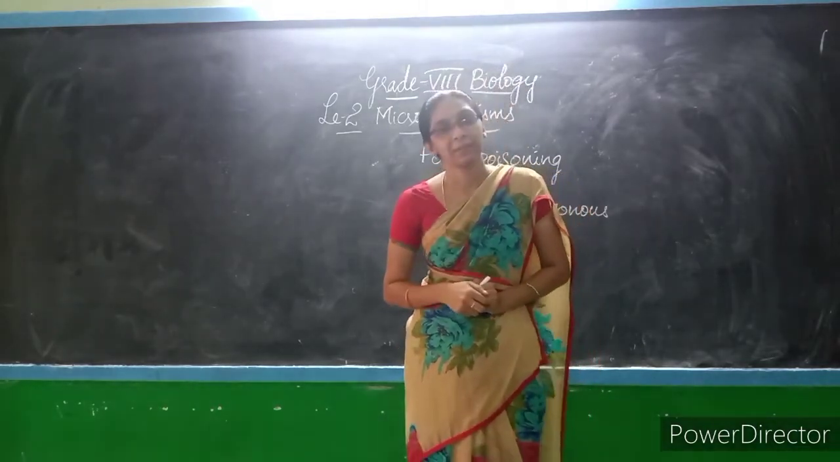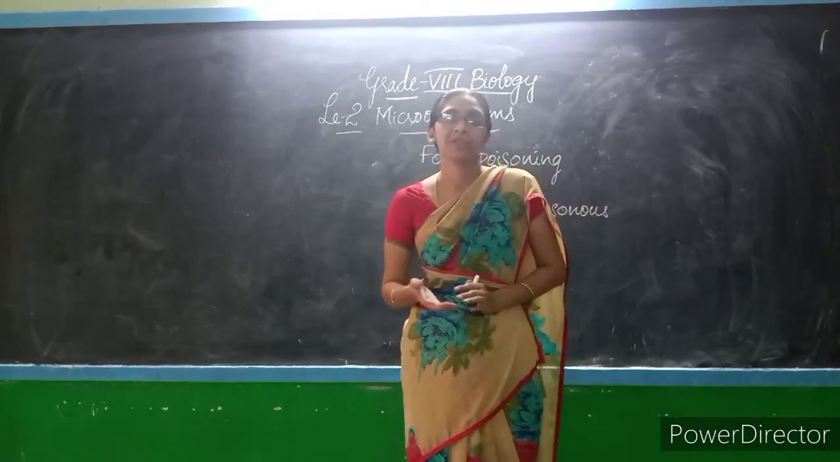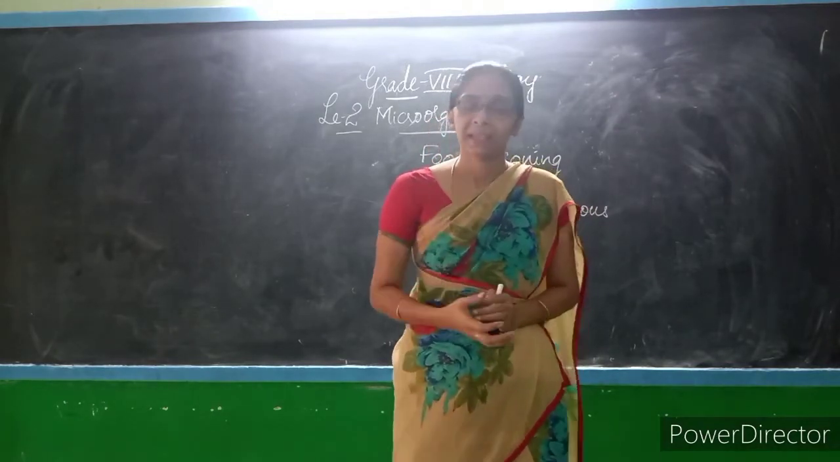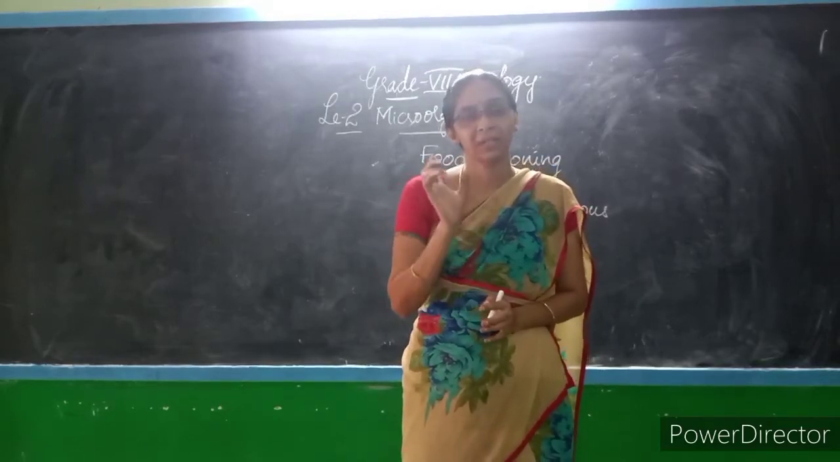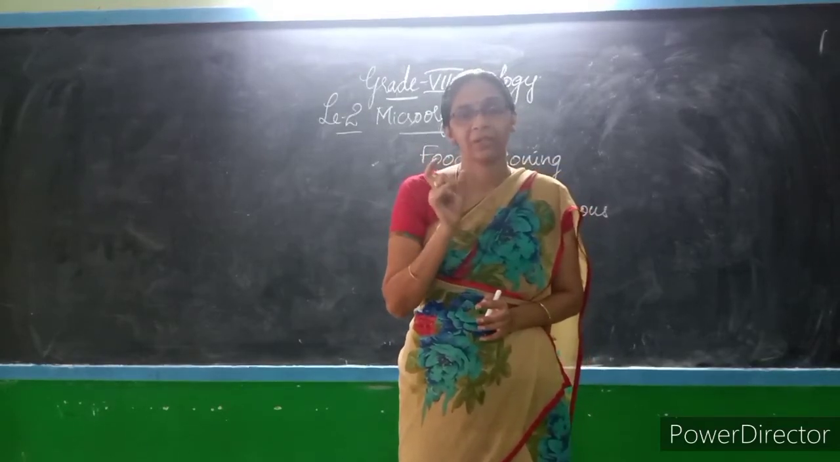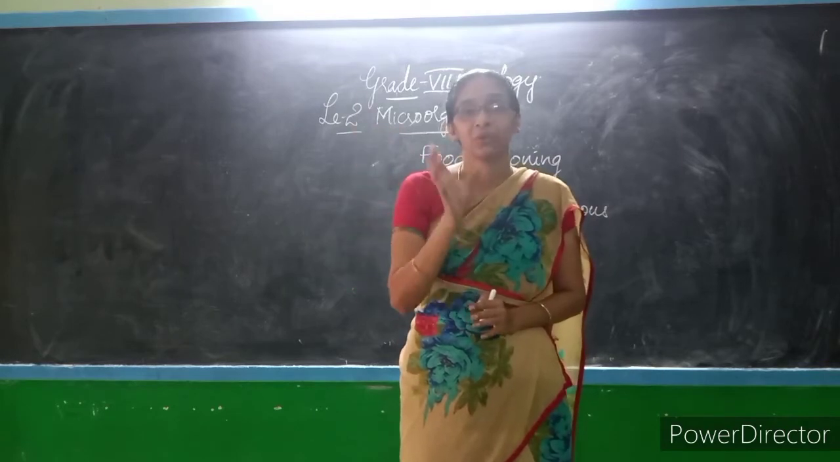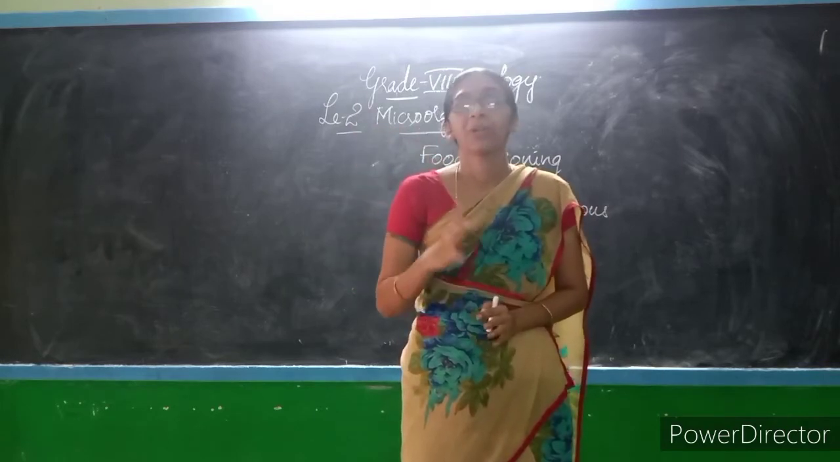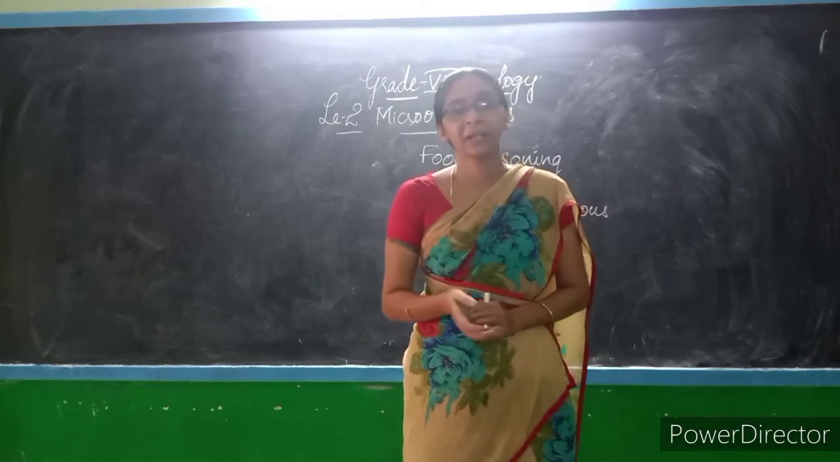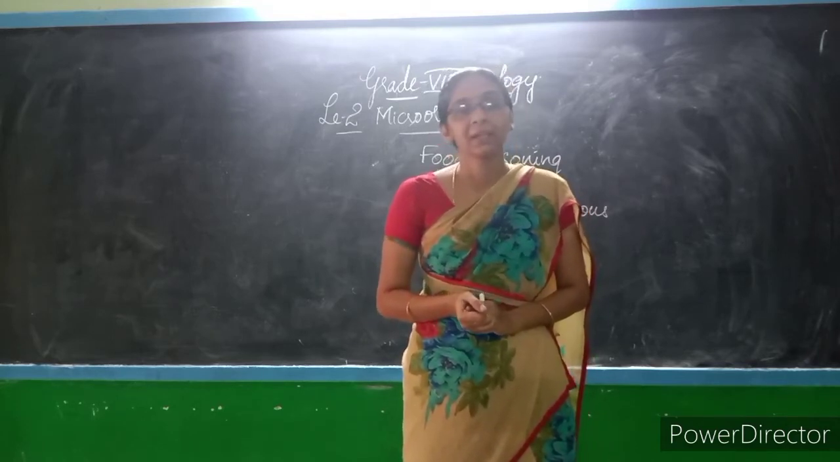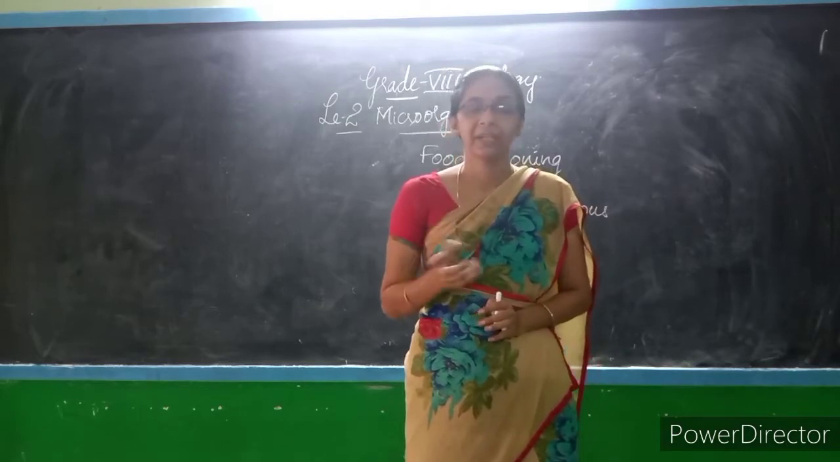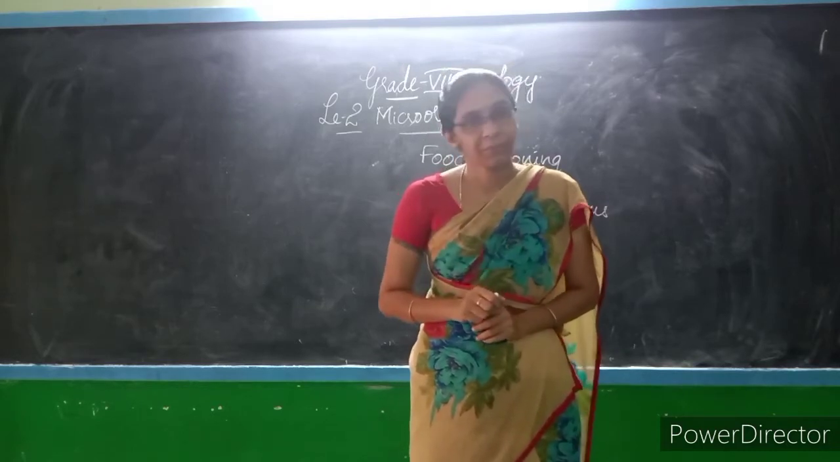Next we discussed pasteurization. In pasteurization, we can sterilize milk or wine using a very low temperature, not much high: 70 degrees Celsius for about half an hour, so that we can kill the microorganisms and sterilize that milk or wine by using this pasteurization process.